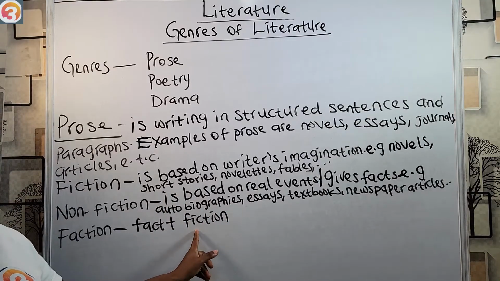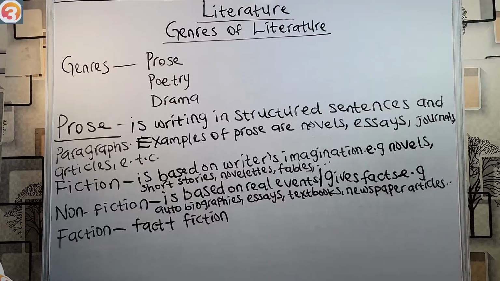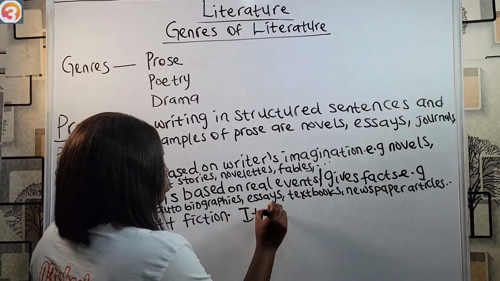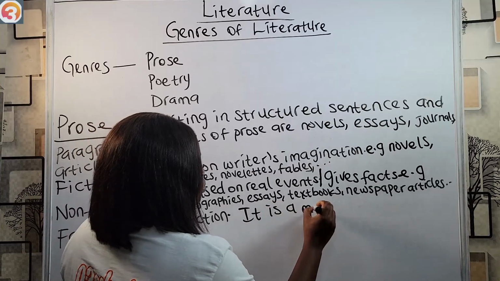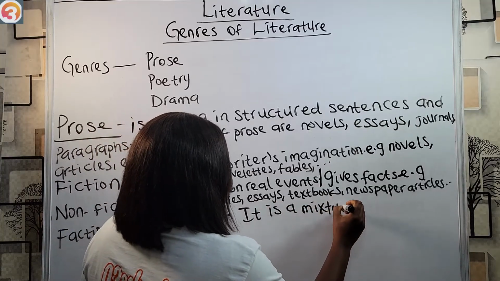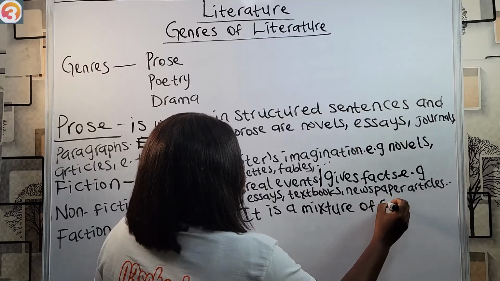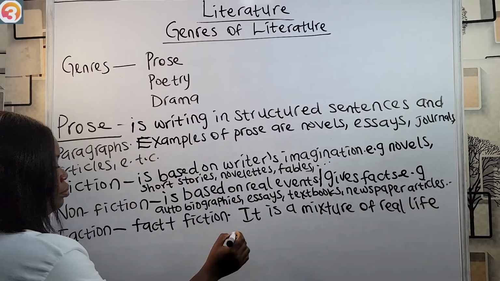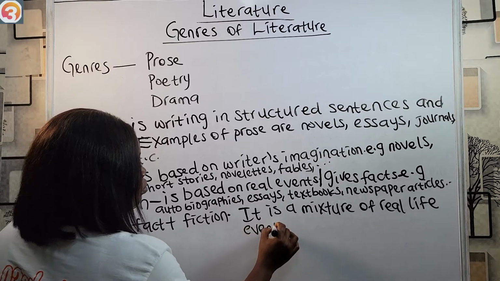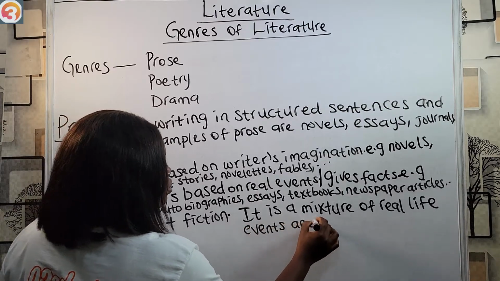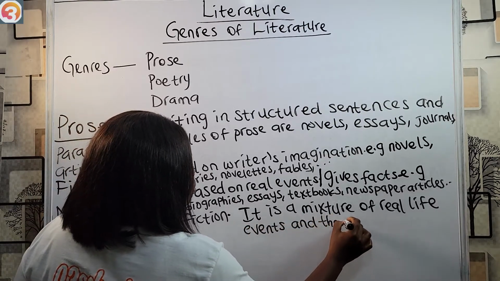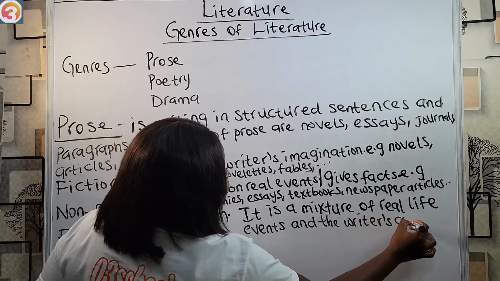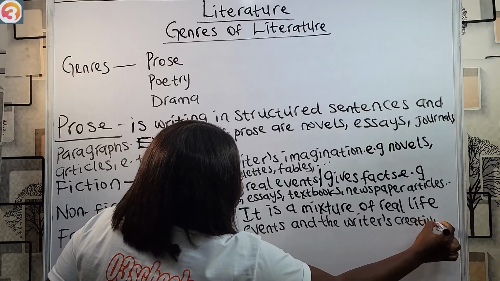So fact plus fiction gives us the word faction, and it is a mixture of real life events and the writer's creativity or imagination.